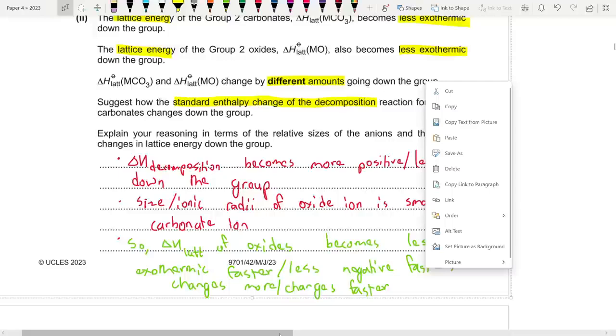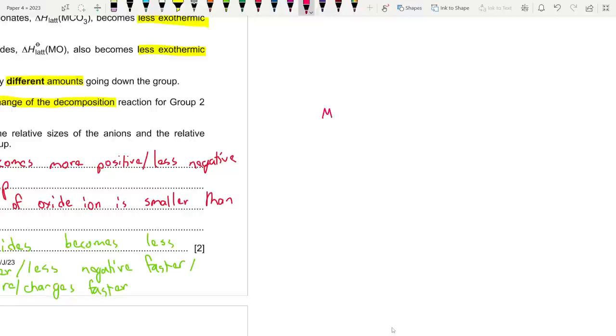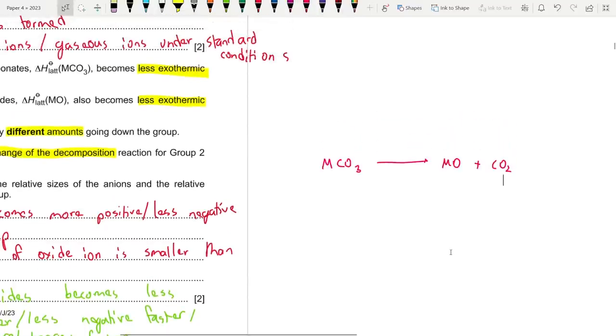So let's try to figure this out using a Hess cycle, then I'll explain the reasoning again. So what do we know? What is the main reaction? Maybe we have a metal carbonate. We know that it decomposes to form the metal oxide as well as some carbon dioxide gas. Now, this is the enthalpy change that we need to find. This is the del H of decomposition.